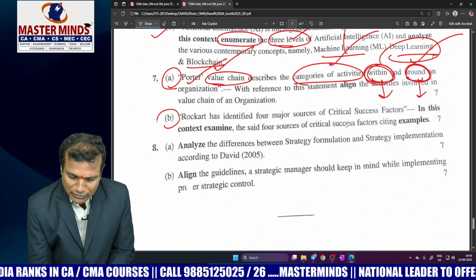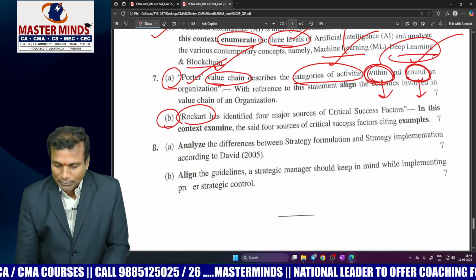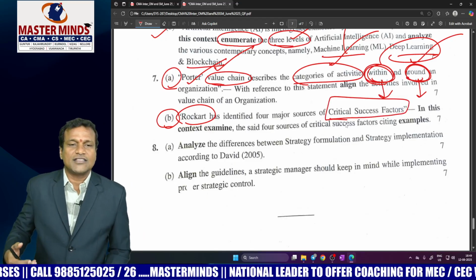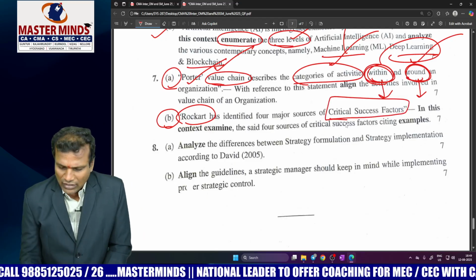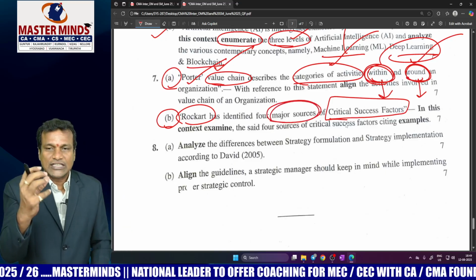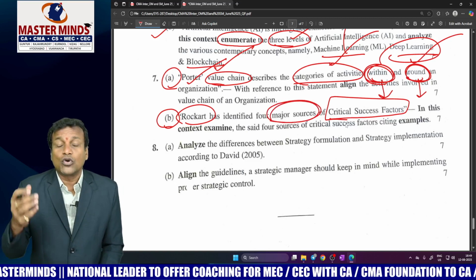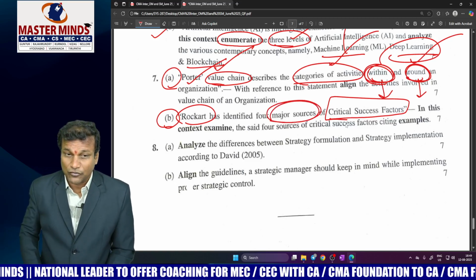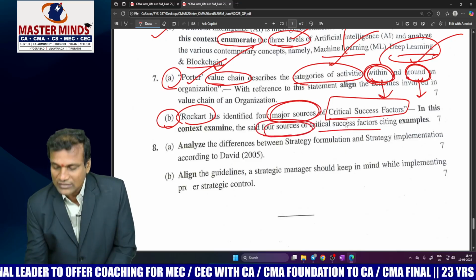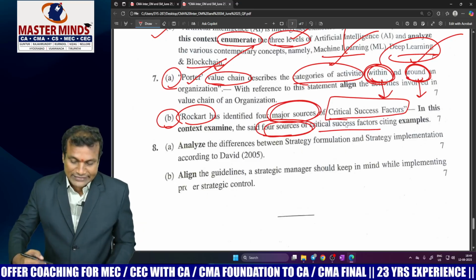Now come to the question number 7B. Philosopher name is Rockart. He is talking about a concept called critical success factors. In short, it is called CSFs. In this context, every business person has to identify, prepare the list of sources of CSFs. In what business activities a business organization should excel to claim #1 spot in terms of sales and profits. He is asking us, please mention the 4 sources of CSFs, preferably citing certain examples.